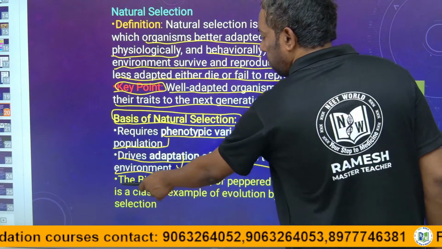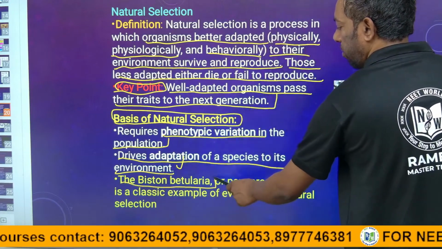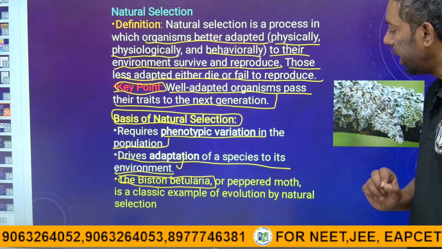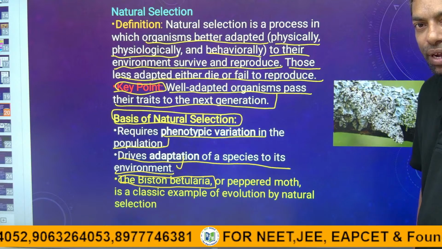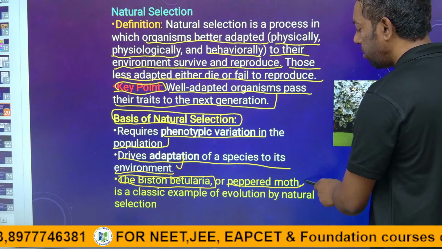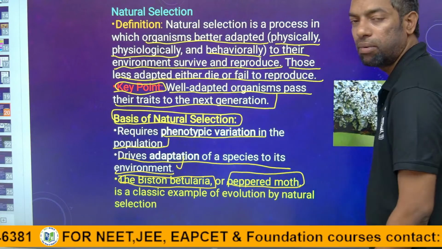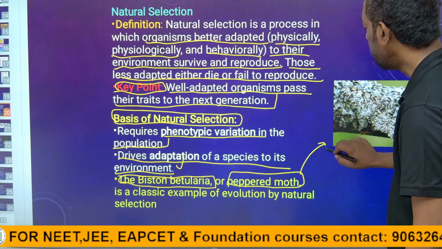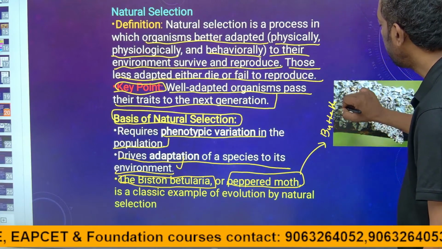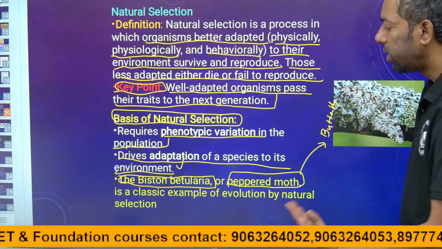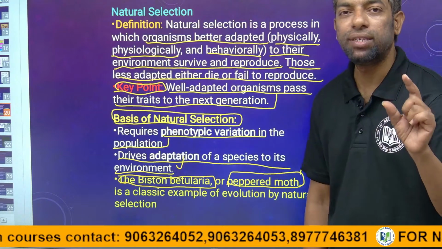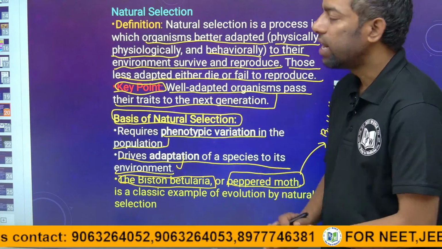Biston betularia, guys, is a most important term. That is the name of one species, whose common name is peppered moth. The peppered moth is like a butterfly. The name is Biston betularia. It is an example of natural selection.